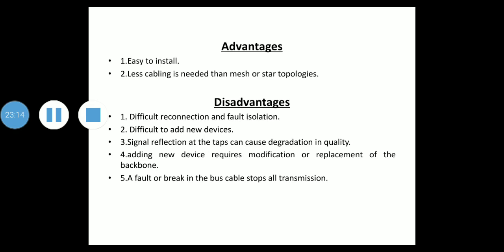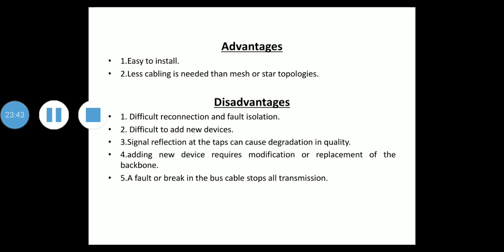So the damaged area reflects signal back in the direction of origin, creating noise in both directions. Bus topology was one of the first topologies used in the design of early local area networks. Traditional Ethernet LANs can use a bus topology, but they are less popular now for these reasons.